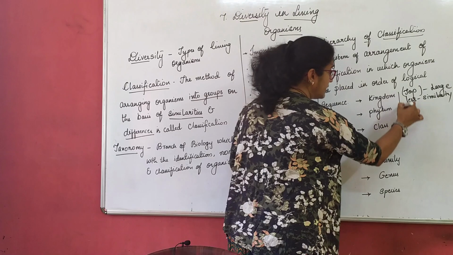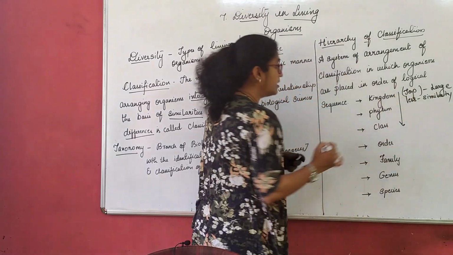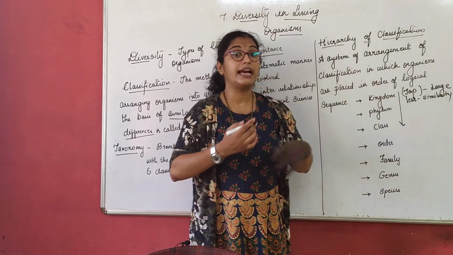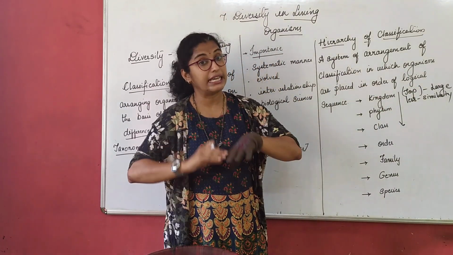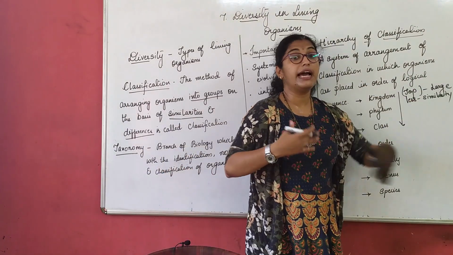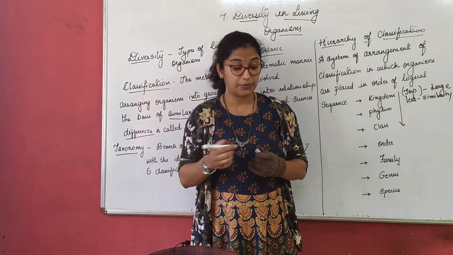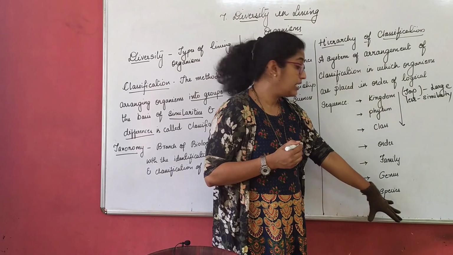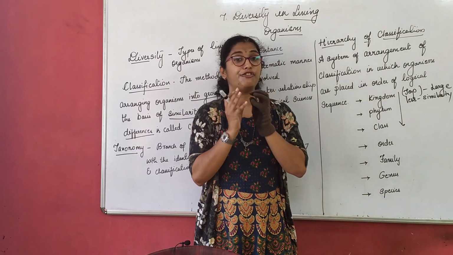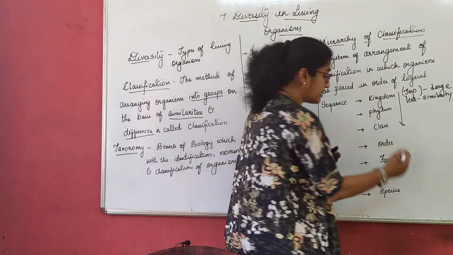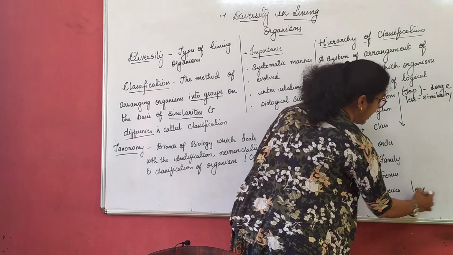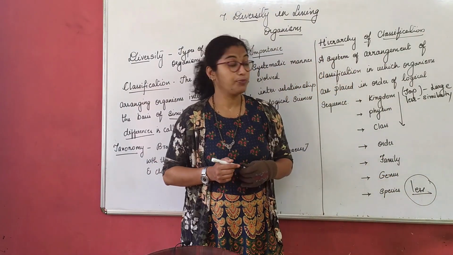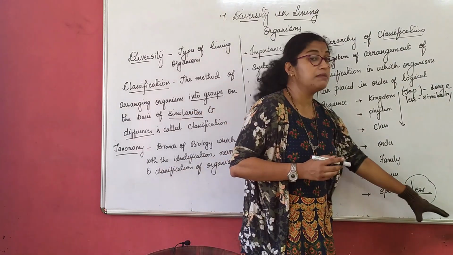As we go down the hierarchical order, the number of organisms starts decreasing and similarities start increasing. For example, if I come to species, in species there are very few organisms, very less. But I have much more comparison with respect to kingdom level. Much comparison means the similarities.